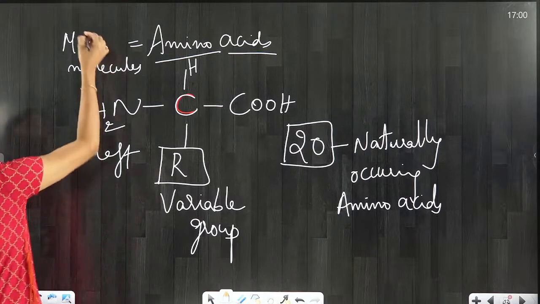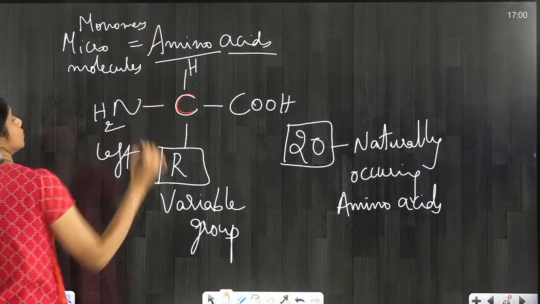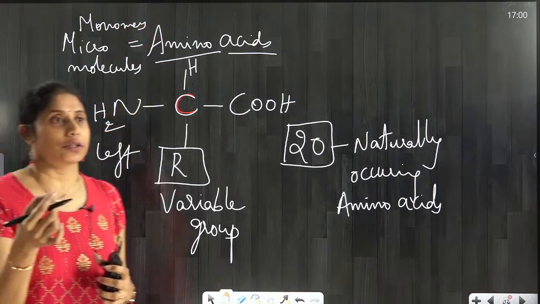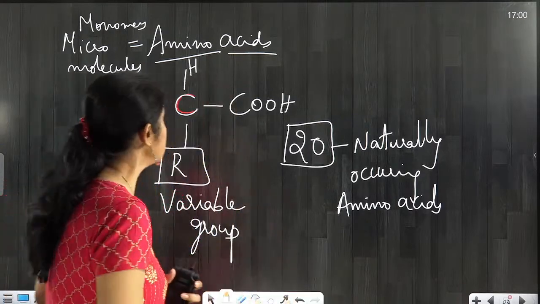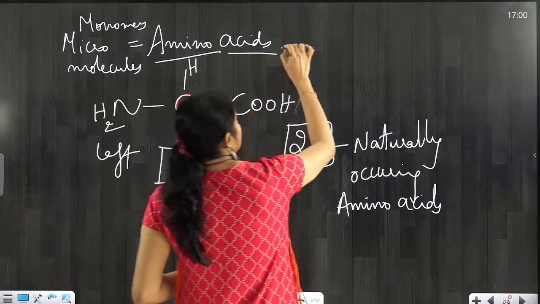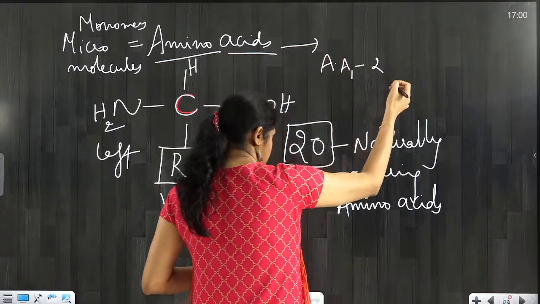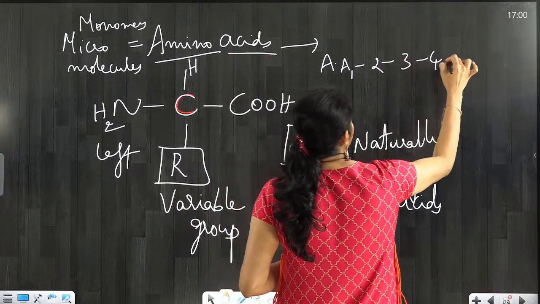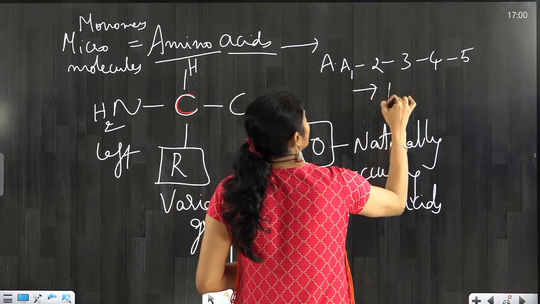Now I am going to give you one more term here, monomers, a single unit. Monomers are nothing but amino acids, and these are building blocks of, if you link the amino acids in the chain form 1, 2, 3, 4, 5 amino acids chain, this will be forming protein.